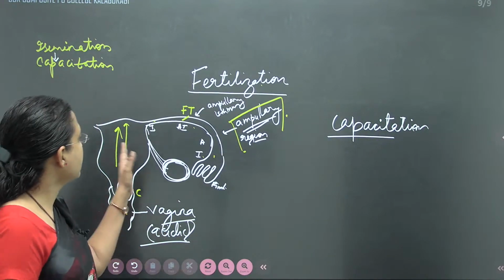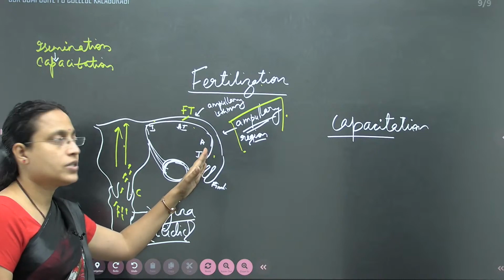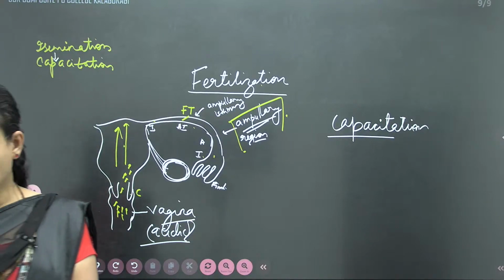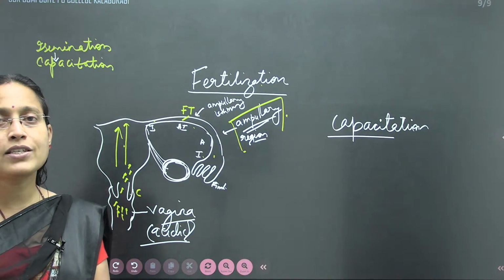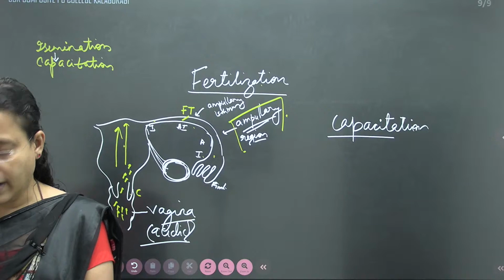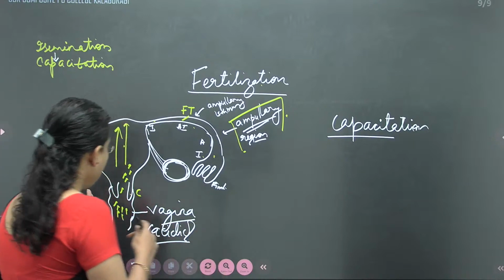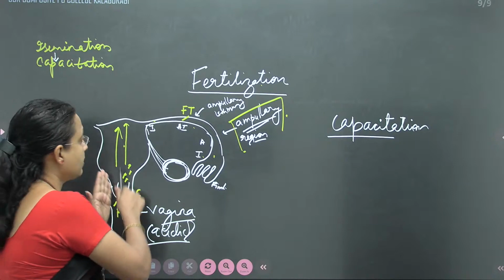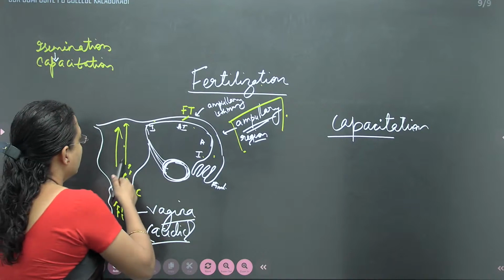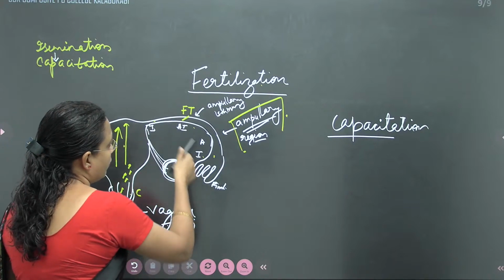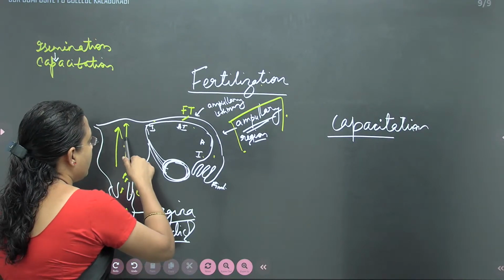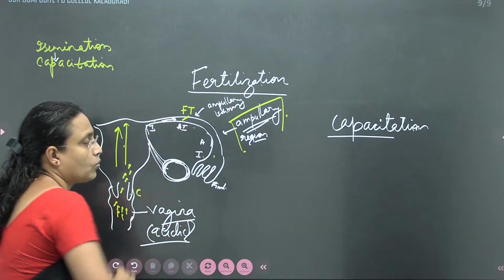Then what happens? Capacitated sperm are going to reach the fallopian tube. There are no morphological changes. And for fast movement of the tail, calcium is an important ion, so intracellular calcium should increase. Now, the sperm, once inseminated, will ascend into the cervix, then go to the uterus, and finally it is going to reach the fallopian tube.